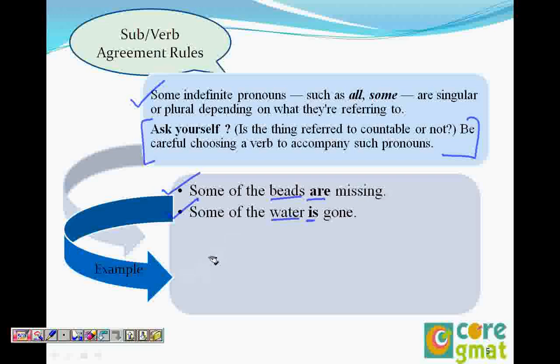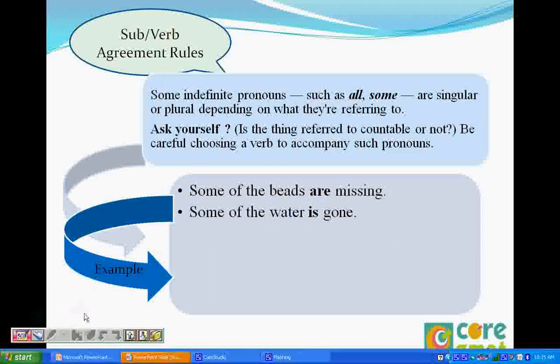I'll just write this down. Uncountable nouns are always singular. That's important. We speak correctly, but perhaps we don't know it grammatically. Okay, we'll go to the next slide.